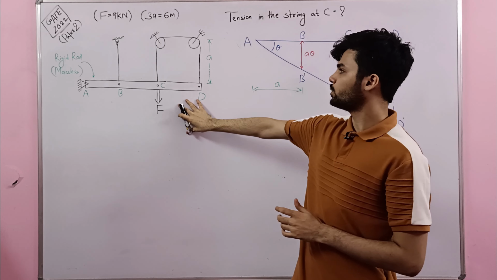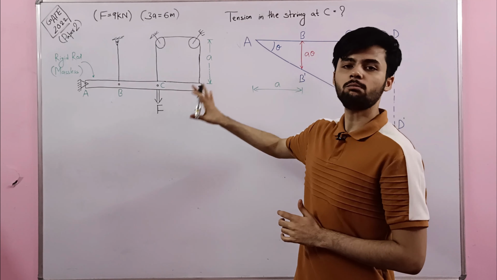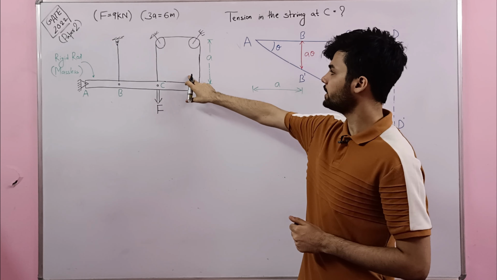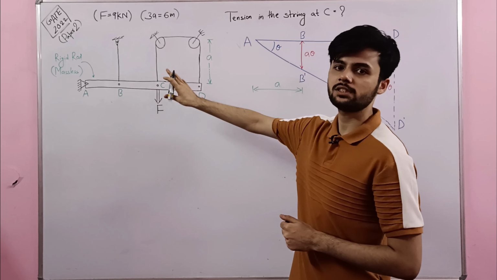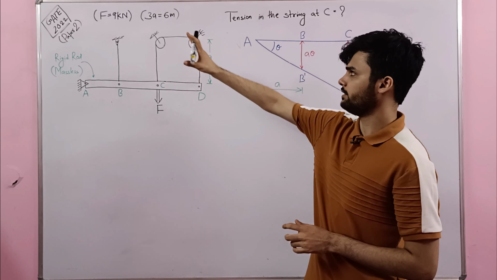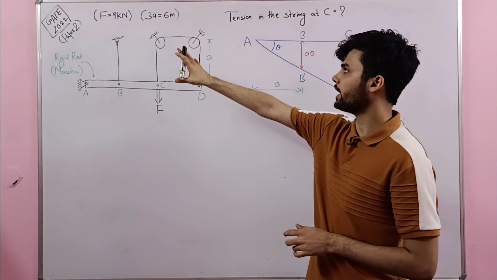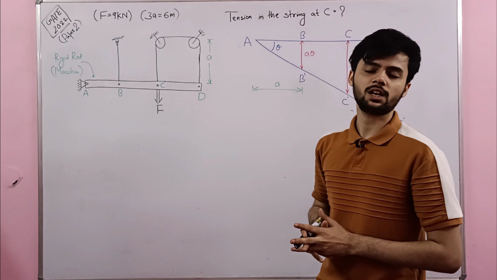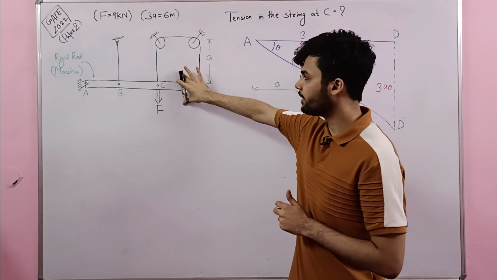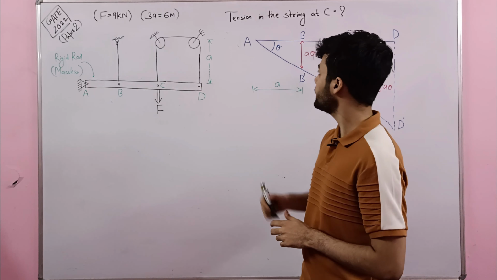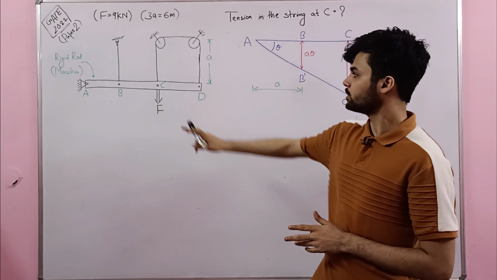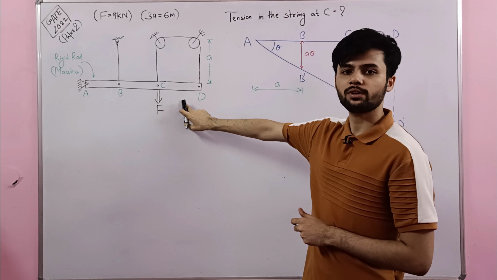Now if you look at the board, what you can say is I have modified the previous question. What I have done here is I have just changed the arrangement of the strings. So the value of capital F force and the value of length of the strings are same. So in this modified scenario, you are asked to calculate the same thing, that is tension in the string at point C. So this is the modified question.